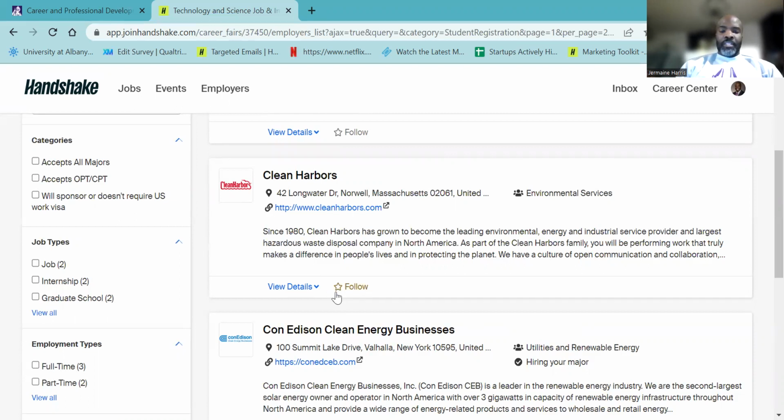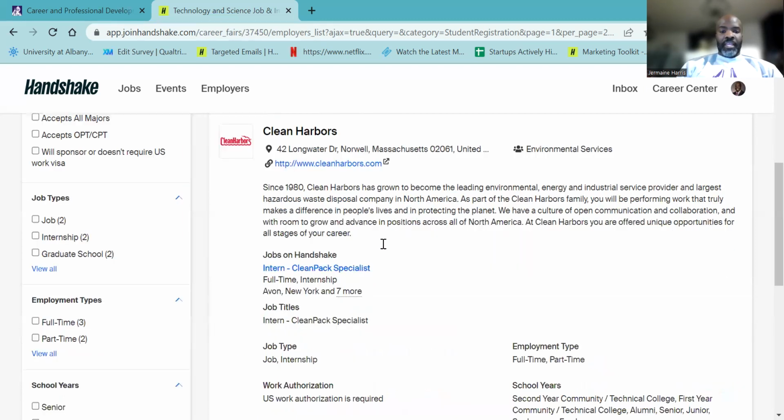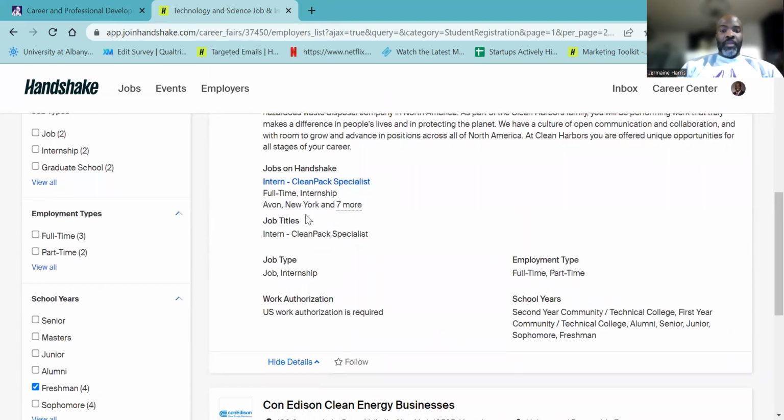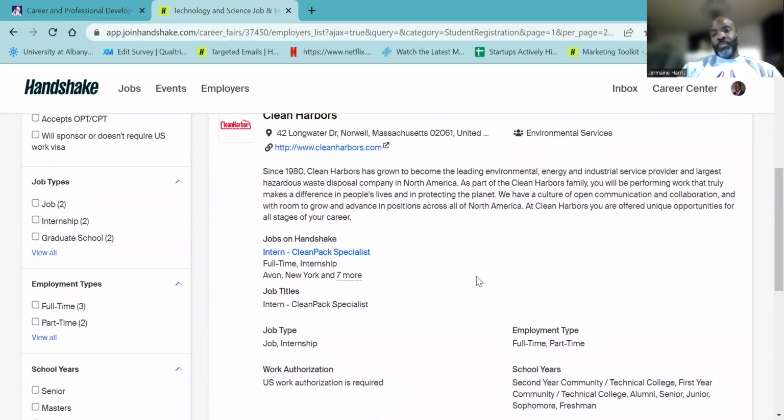Now, right here where it says follow, if you start following the employer, not only will you be following them for the fair, but anytime they post an event in Handshake, a job opportunity, internship, you'll get a notification sent to your email or through the app as a text message. So just be mindful of those notifications. And you can also unfollow at any time. And like I said, when you click for more information, you can see what they're hiring for, what class years they're interested in, whether it's part-time or full-time. This is great, useful information.